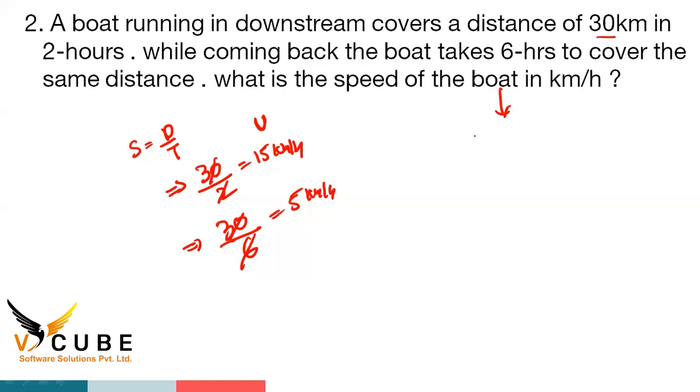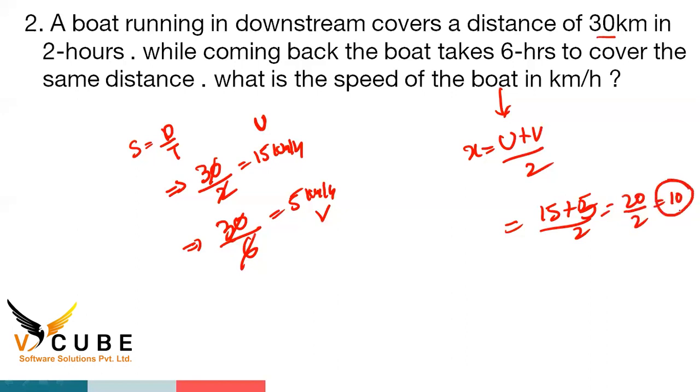We have to find out the boat speed. What is the formula for boat speed? X is equal to U plus V by 2. So downstream is how much? 15 kilometers per hour. Upstream is how much? 5 kilometers per hour. Now total is how much? 20. 20 by 2 is how much? 10 kilometers per hour.